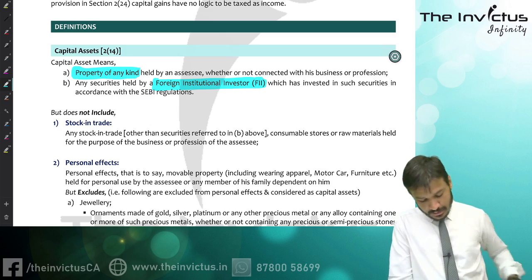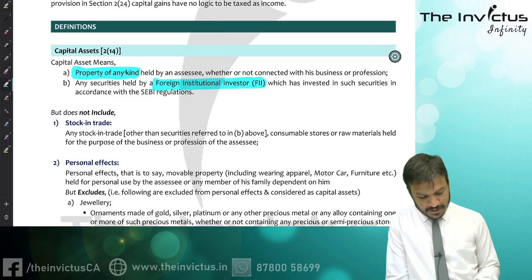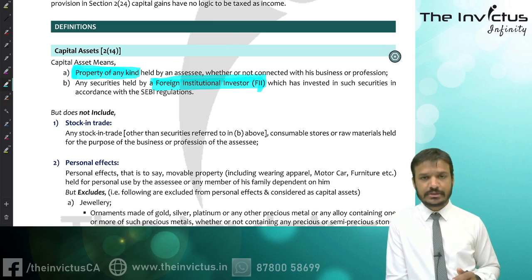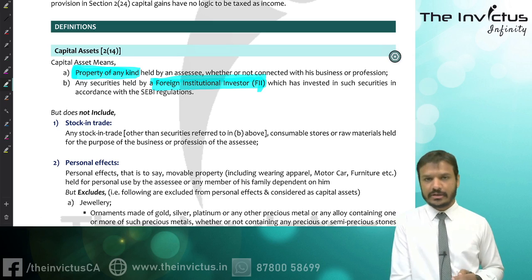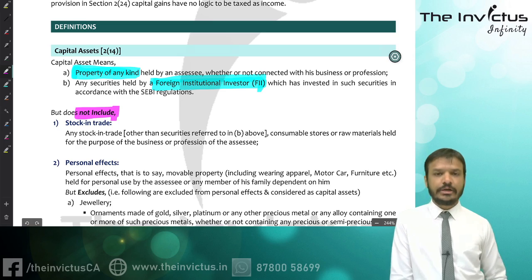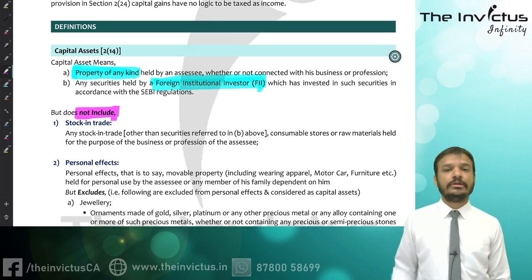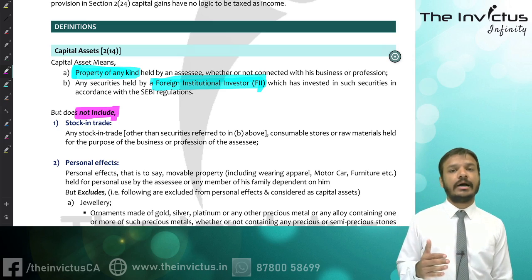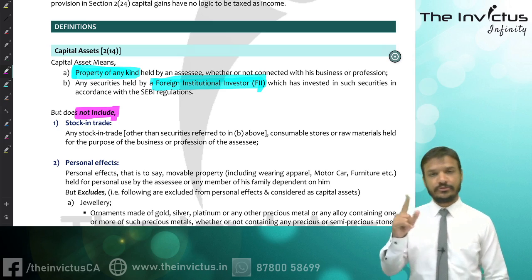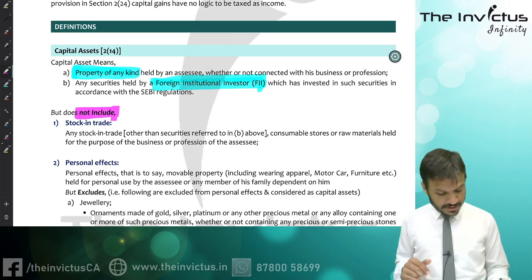First of all, these two things: one is property of any kind, second is securities held by a foreign institutional investor if they have any investment in shares and securities, right? These two things are capital asset. What does it not include? Does not include means what? The following assets are not considered as a capital asset. First, stock in trade.